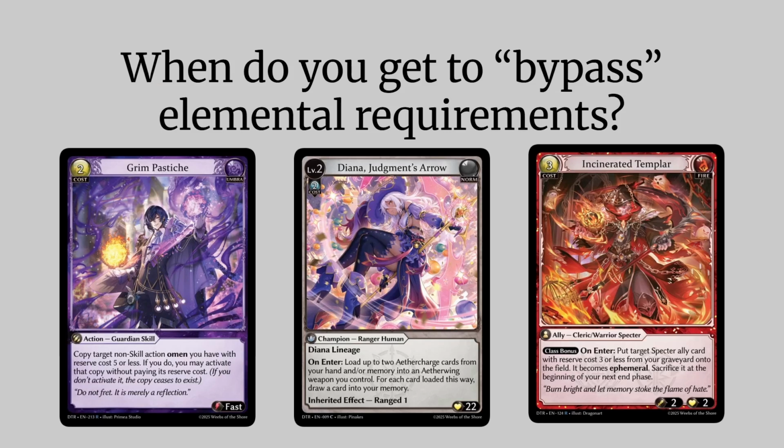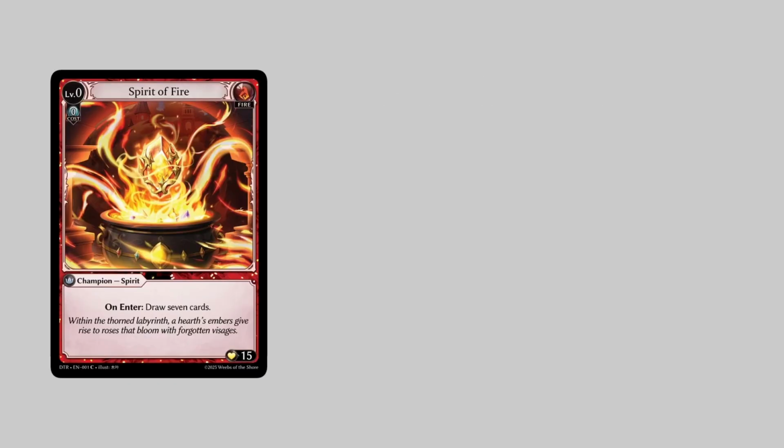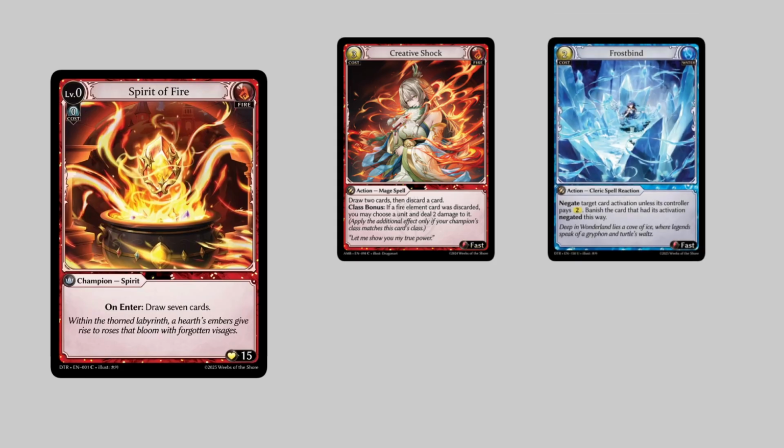Hello Grand Archive players, let's answer a rules question. When do you have to obey element restrictions, and when can you bypass them? You probably already know that the cards you play are limited by their element, and have to pass a check against the elements you are allowed to play.